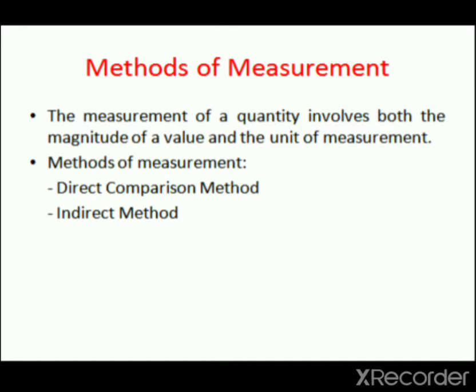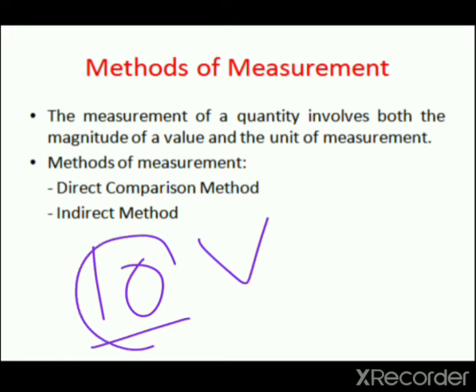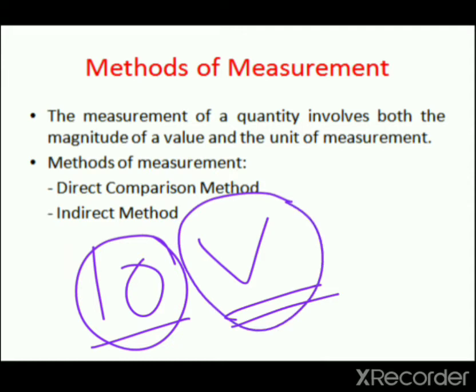For example, if the voltage is measured as 10 volt, then the value 10 represents the magnitude and V volts represents the unit of measurement. There are two methods of measurement, namely direct comparison method and indirect method.